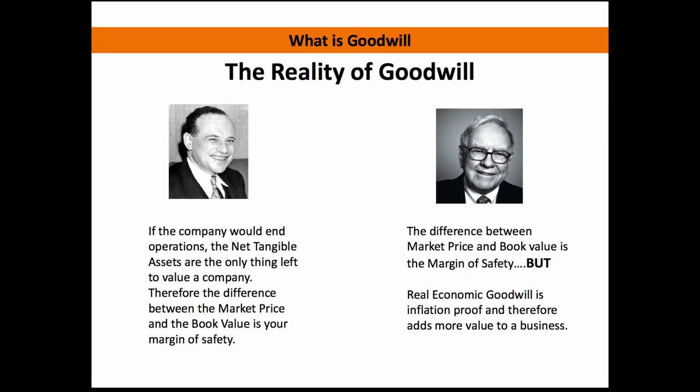So a lot of that is very confusing. It can be very difficult to understand, especially when you're dealing with assets that aren't something you can put your hands on. But this is where we're getting into security analysis. On the left, there's a picture of Benjamin Graham. Graham had the opinion that if a company would end operations, the net tangible assets are the only things left, and therefore the difference between the market price you pay and the book value is your margin of safety.